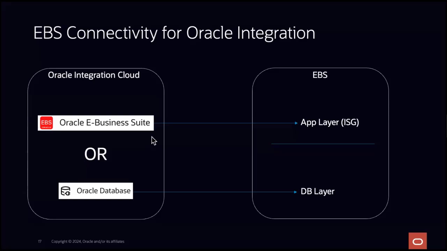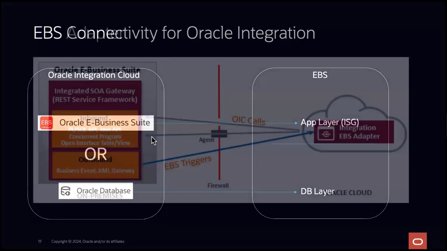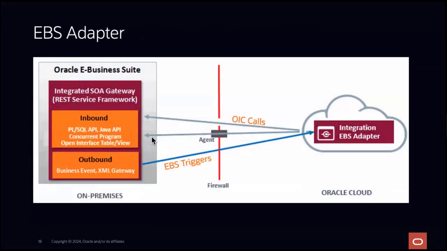But if you're a DBA running queries already on the EBS database and you want to connect to the database layer, then you can use the Oracle database adapter. In this particular demo, we will be focusing on the EBS adapter.